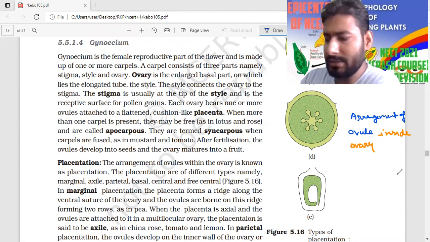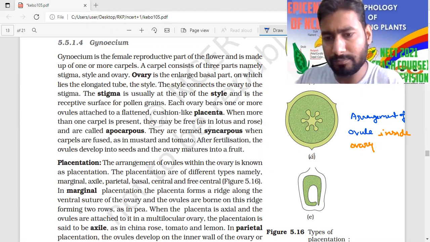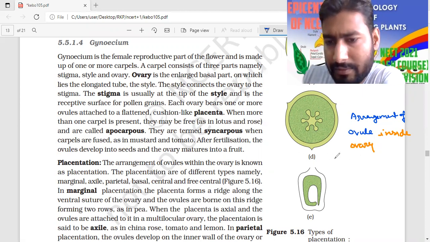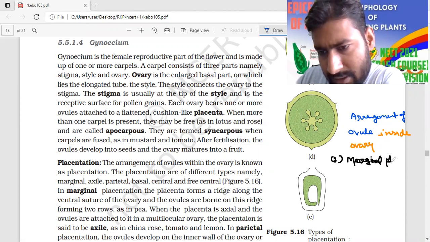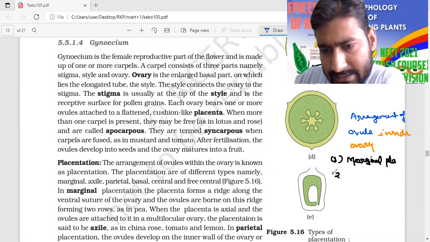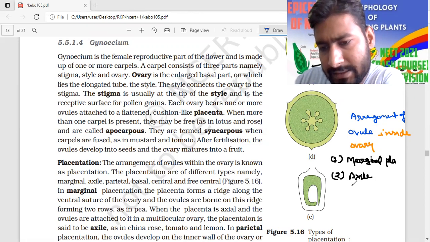First is marginal placentation. Second is axile placentation. Third is parietal placentation.